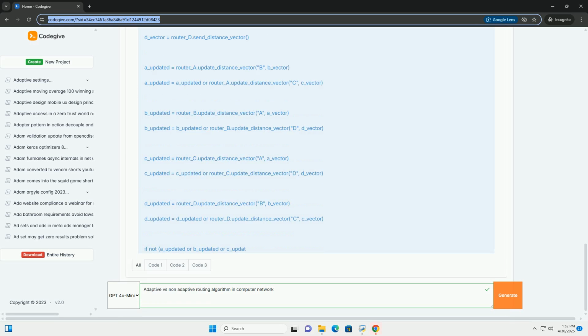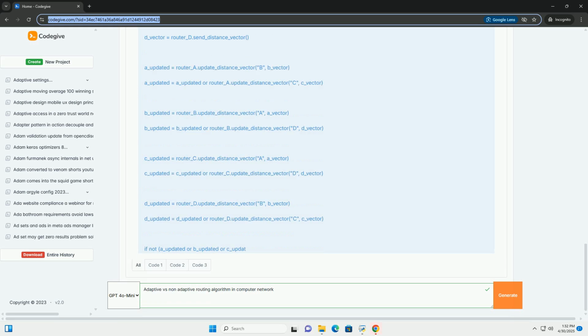Advantages. Simple to implement. Low overhead, no continuous updates. Predictable behavior. Disadvantages. Inflexible. Poor performance during congestion or link failures. Not suitable for dynamic networks. Manual intervention required for updates.